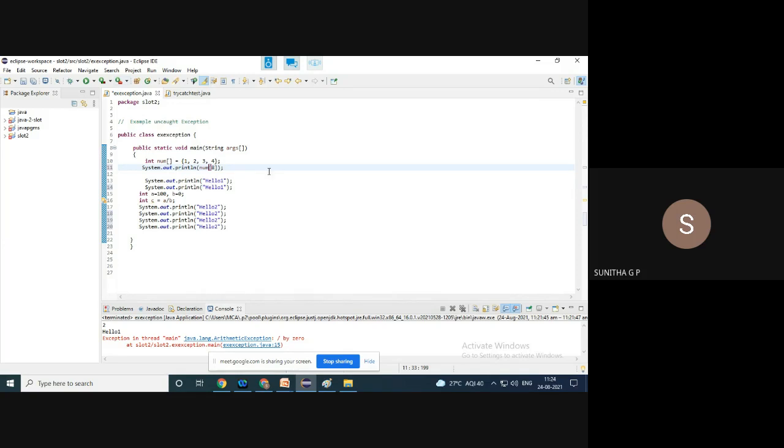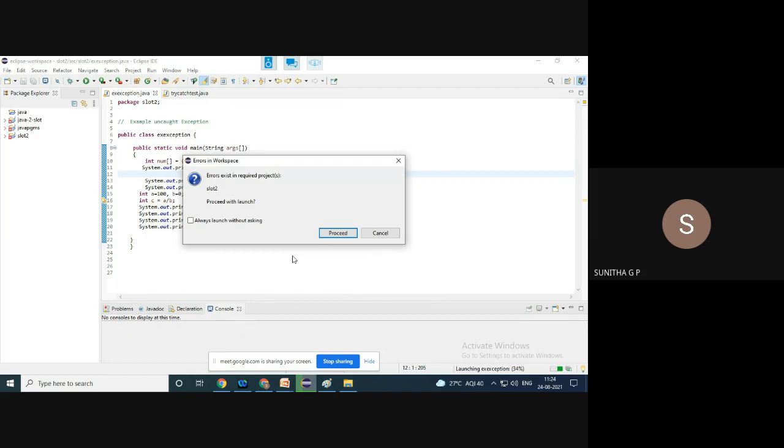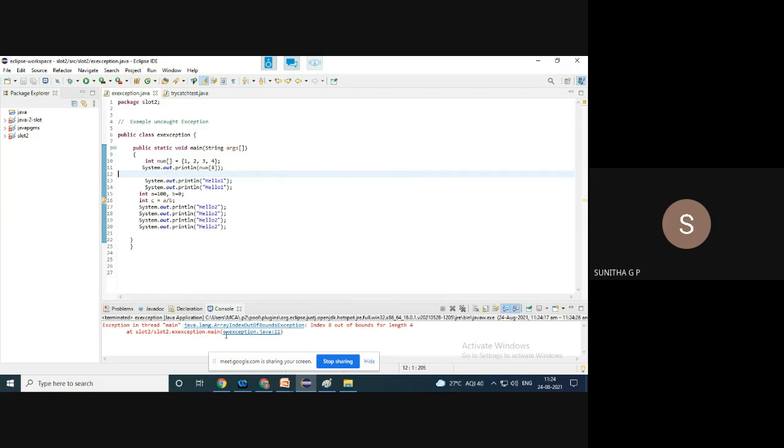Now what will happen? I have only 4 elements in the array, but I try to print the 8th element of the array. Since that element is not there, I'll get an error at line 11. So I'm not going to get the output of any of these statements. You see I have not got the output of the previous ones; it has stopped at line number 11 and come out. This is what we call abnormal termination of the program.